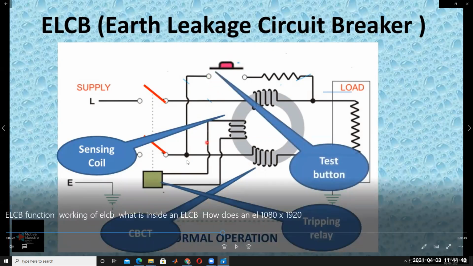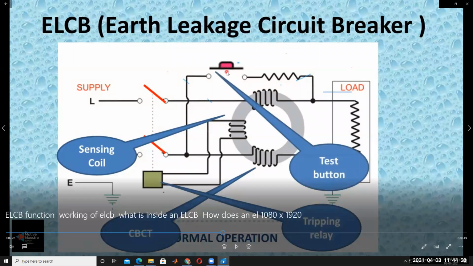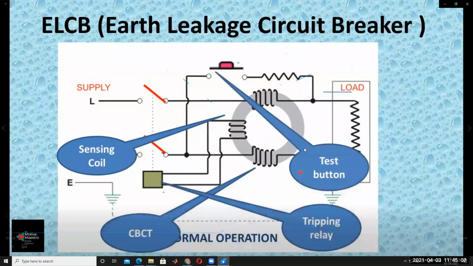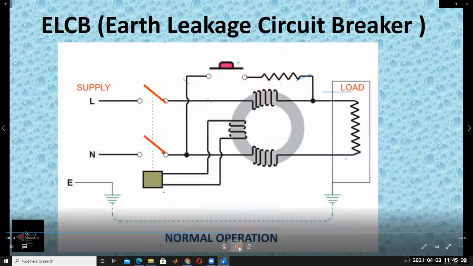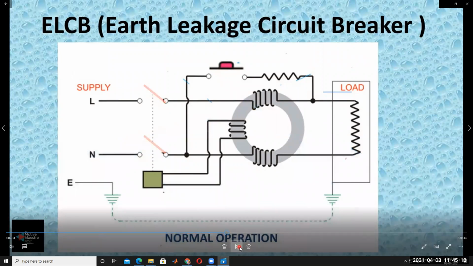So is the tripping relay working properly or not? By closing the switch, we can easily understand. You can test the earth leakage breaker by closing the switch, and check whether it is working properly or not. And this is called the load. The load may be your home appliances, maybe a fridge, TV, fan, whatever it may be.